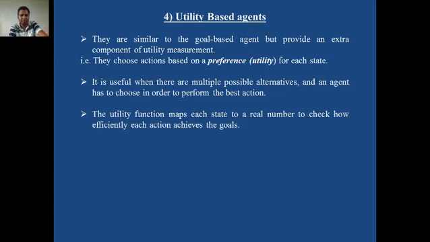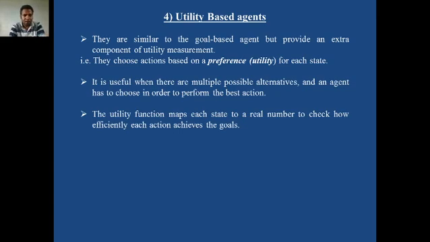Best action means that action which will minimize the distance between current state and goal state. So this agent always tries to maximize the performance, reduce the distance between current state and goal state. But there are a number of possible alternatives present.